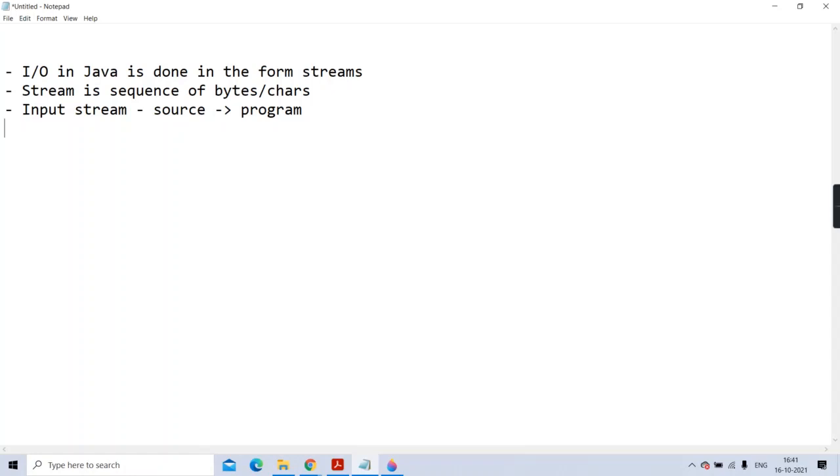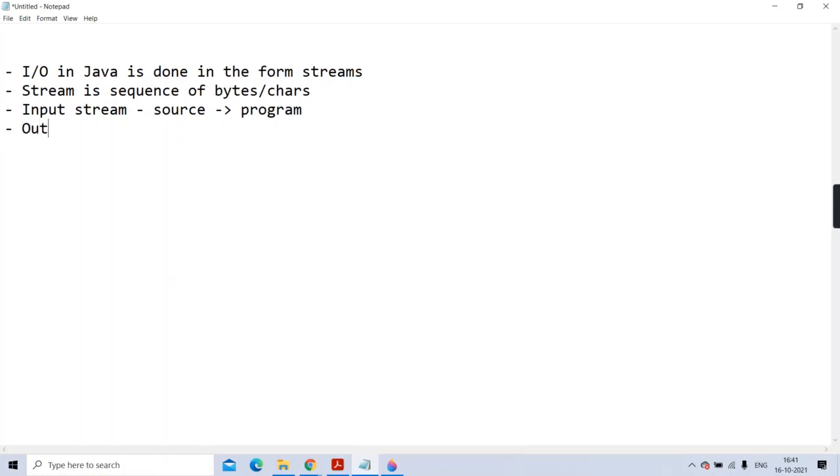It can be a distributed communication, like from another machine you're communicating with this machine. But when the stream goes from source to program, we'll call it an input stream.